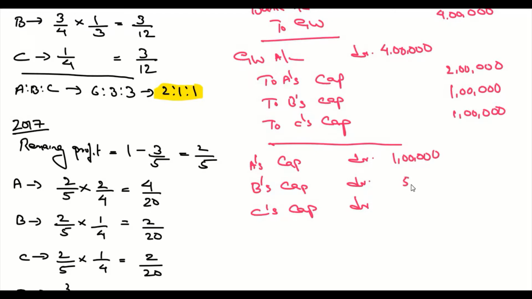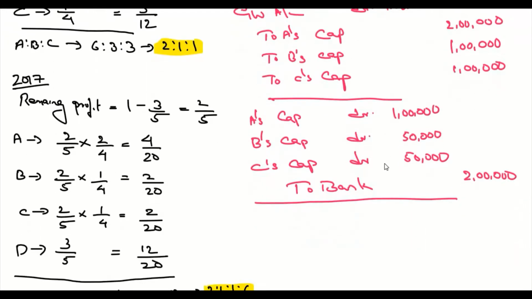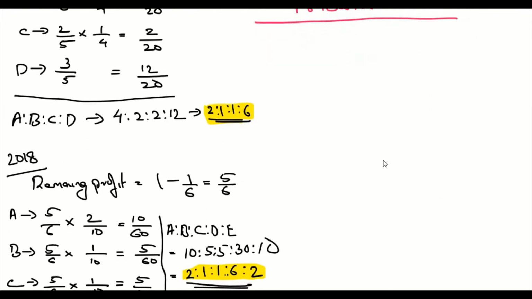Half of 1 lakh, 50,000. Again half of 1 lakh, 50,000. So it is withdrawn. So credit item is to bank, it's 2 lakhs. Then 2017 things are over.